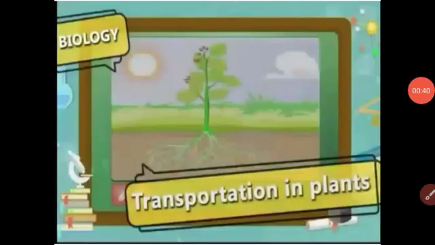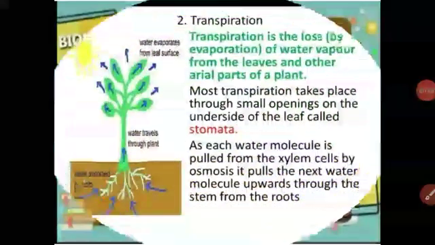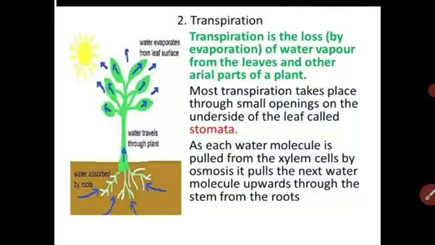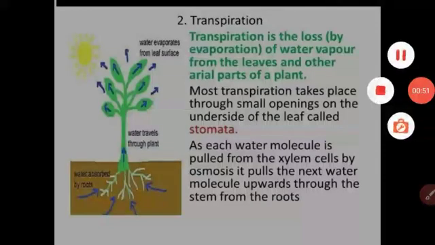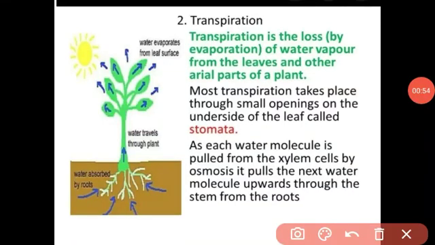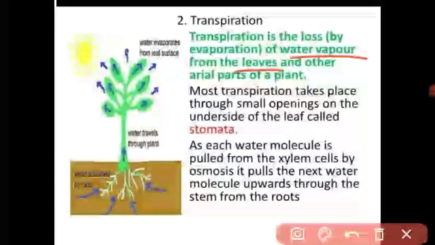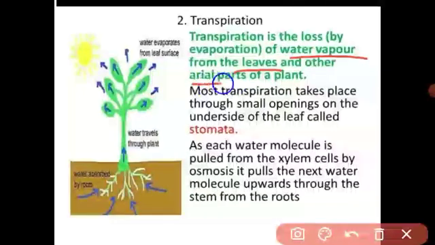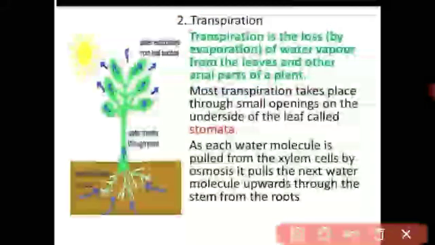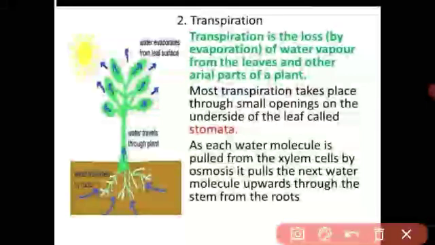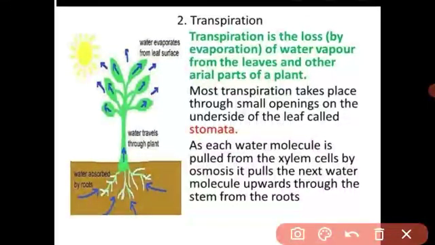First of all, I will explain what is meant by transpiration. See students, transpiration means what? It is a process in which the plant loses water vapors from the leaves and other aerial parts of the plant. This process is called transpiration. Understood, students? Transpiration means the process in which the plant loses water as water vapor through the aerial parts of the plant. It is called transpiration.